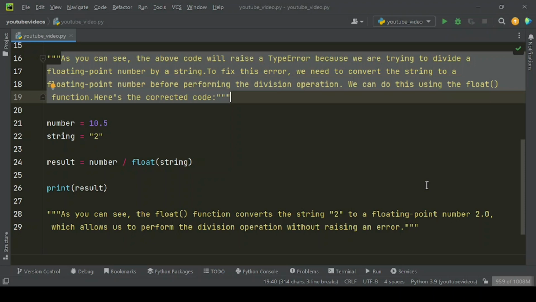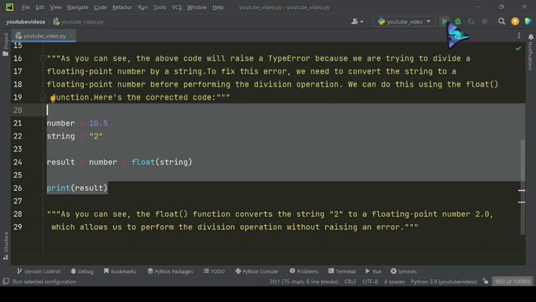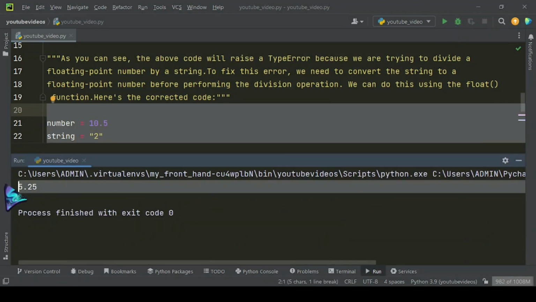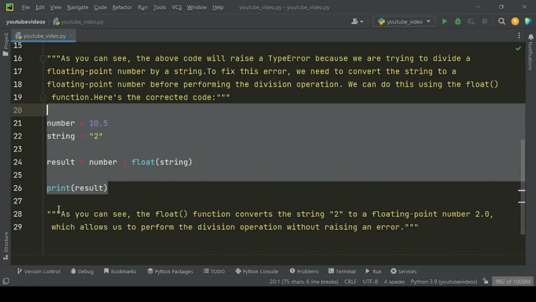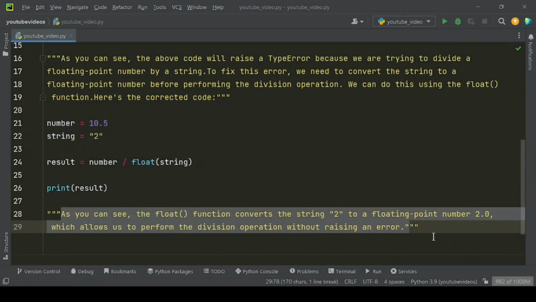To fix this error, we need to convert the string to a floating point number before performing the division operation. We can do this using the float function. Here's the corrected code. Now let's run this example code. Here is the output you will get. As you can see, the float function converts the string 2 to a floating point number 2.0, which allows us to perform the division operation without raising an error.